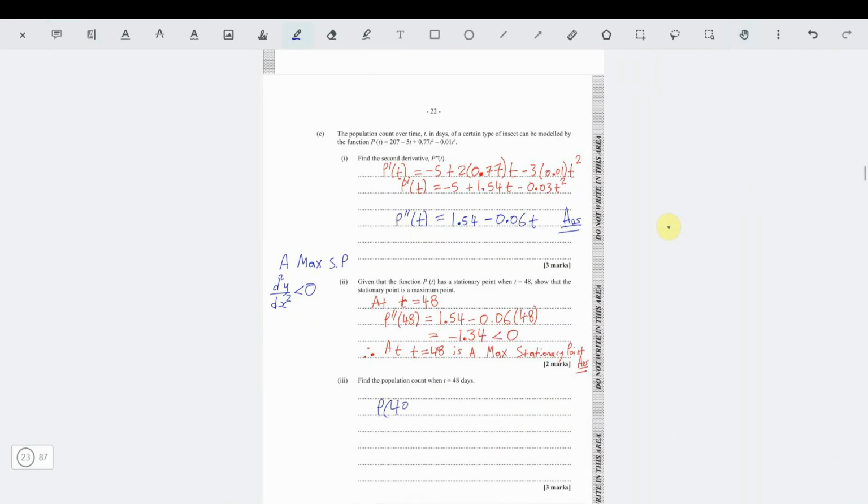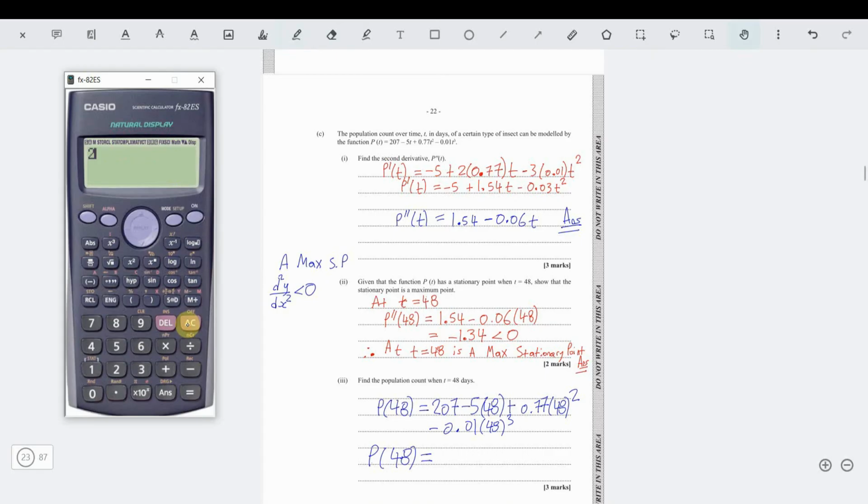So p of 48 is, put the 48 in the equation at the top: 207 minus 5 times 48 plus 0.77 times 48 square minus 0.01 in bracket 48 cube. So that's p of 48. You work out all of that in your calculator.